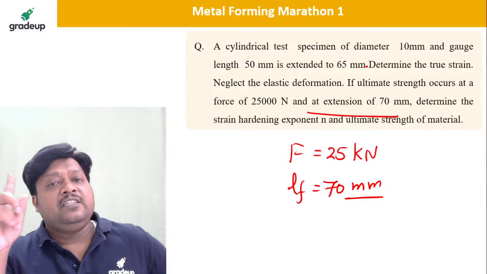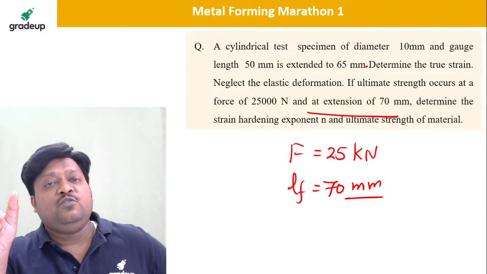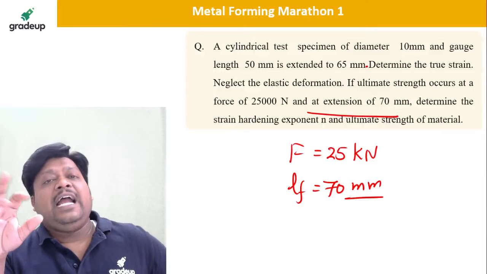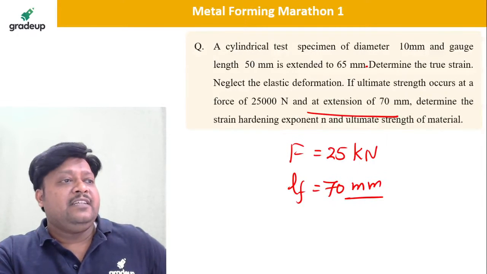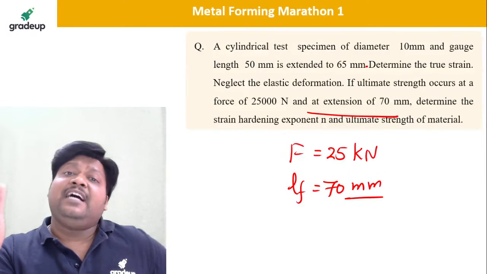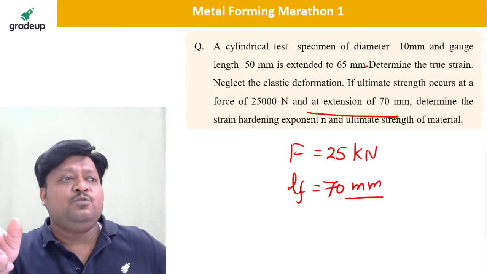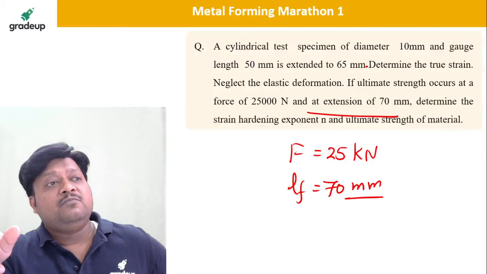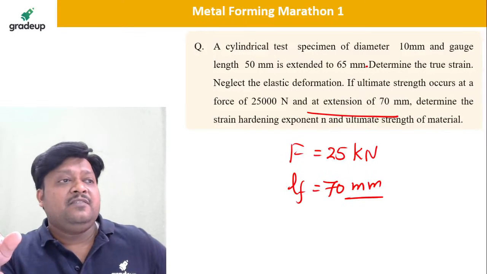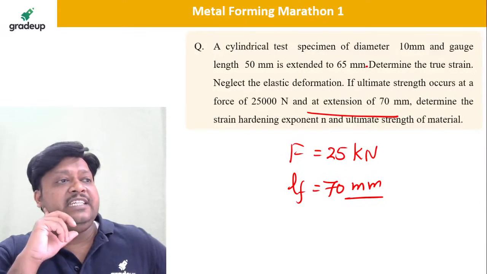Means the load at the ultimate point is 25,000, and at ultimate what is the extension? 70 mm. So definitely at that particular point, at the ultimate, the true strain is equal to the strain hardening exponent. Strain hardening exponent, isn't it?